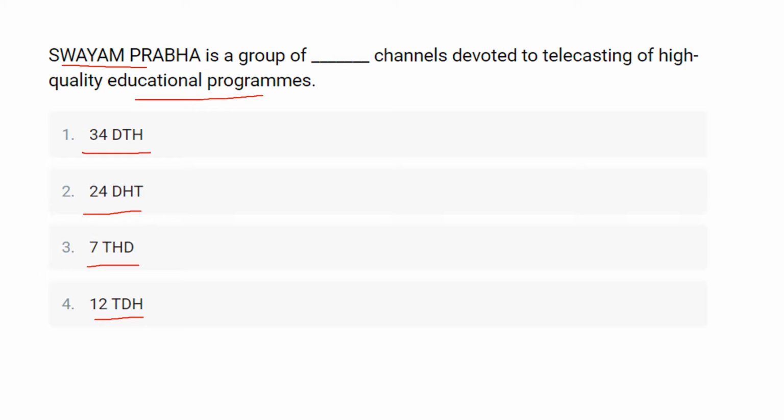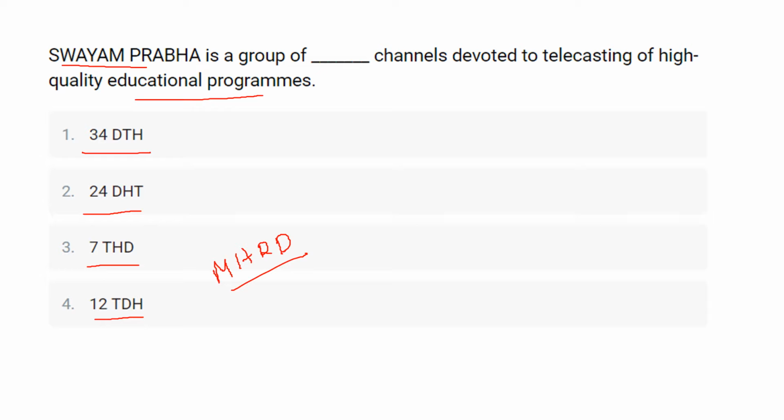The acronym of Swayamprabha is Study Web of Active Learning for the Young Aspiring Minds, and it is initiated by the MHRD to provide web courses of advanced education, high school and skill-based courses.